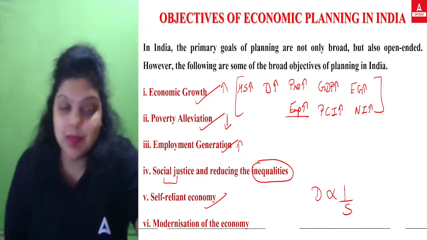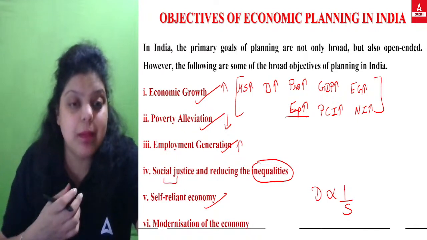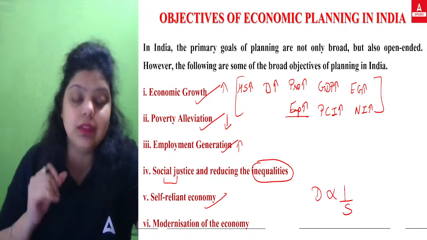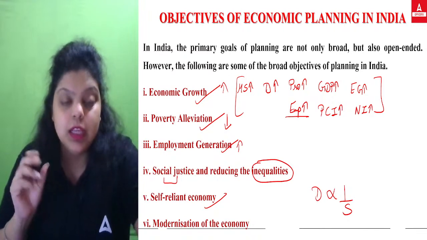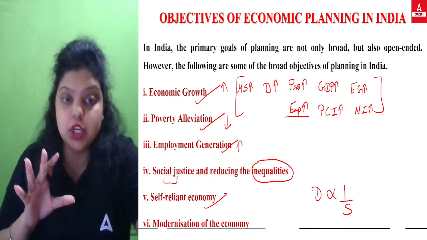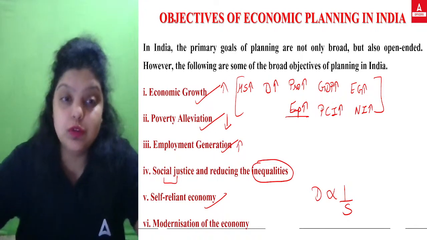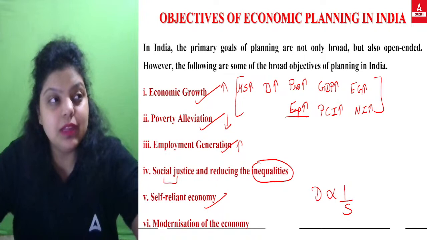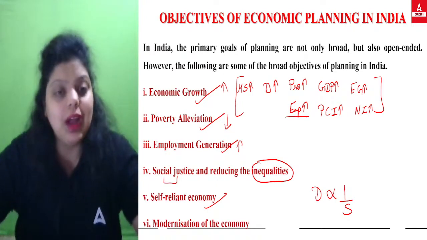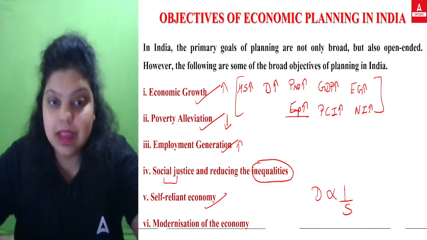So this is how India became self-reliant, and this is possible when you know your capabilities, what you are capable of, and this will be done only by planning. Because it's very obvious that in defense you can't take risks. You can't take such a risk like, we will stop importing defense products from Russia, and we will hit and try for one year to see if we are able to produce those goods and services. And what if in that particular year a certain country comes for a war? That's why you can't take a risk. For that you have to do pre-planning, and that's how economic planning helps you.